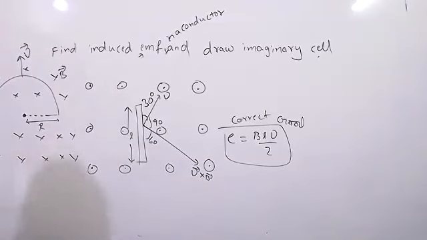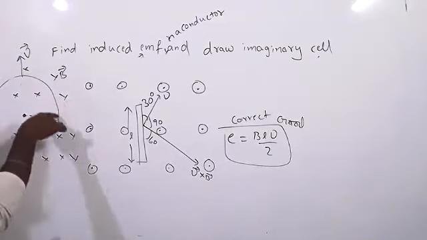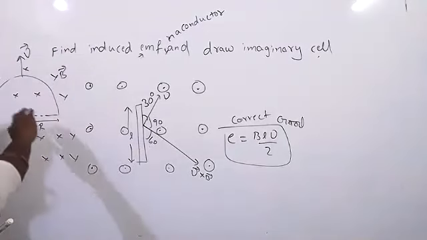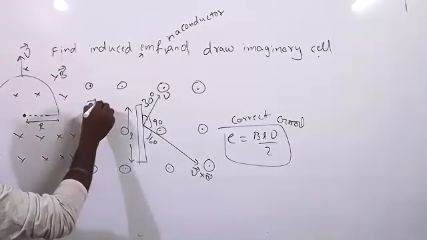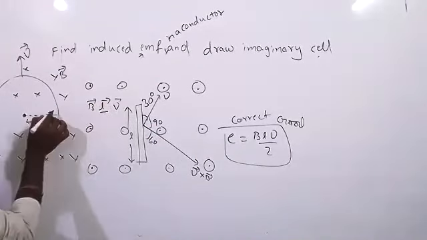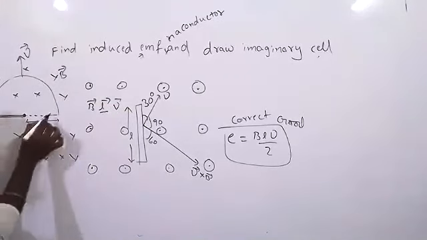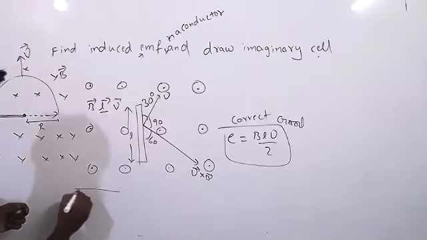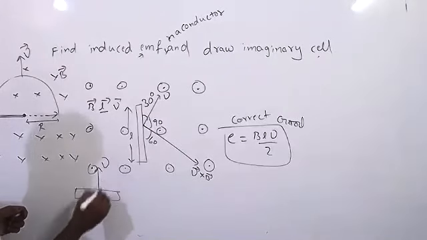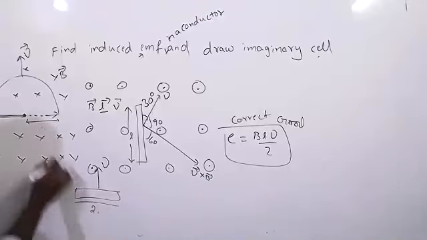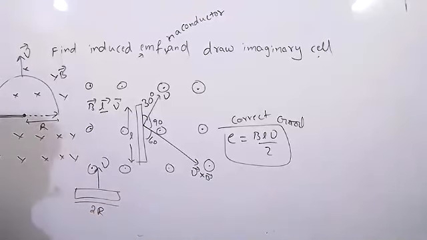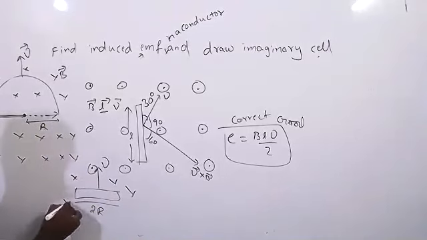Sir, should we take the displacement length in it? Very good. Yes. Now we don't need to take this length because length is a vector quantity here. L bar, V bar. So this is not this length, it is the displacement length. Then you will get the idea. So finally this problem will become like this: the velocity is moving in this direction, the length will be QR, and it is in the magnetic field.